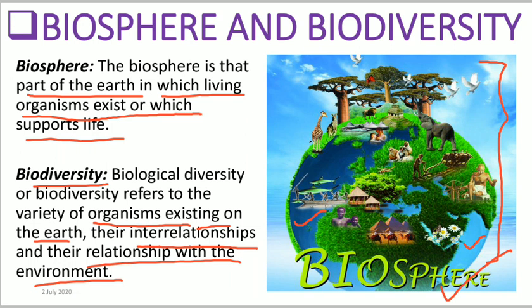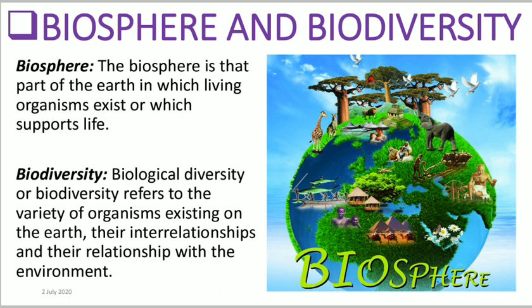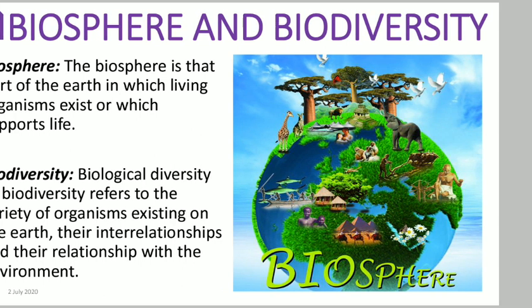When we are talking about those things, we are talking about biodiversity. But when we are talking about the whole environment which provides the organisms a place to live, which supports life, we are talking about what? Biosphere. I hope that you understand the concept of the biosphere and the biodiversity.